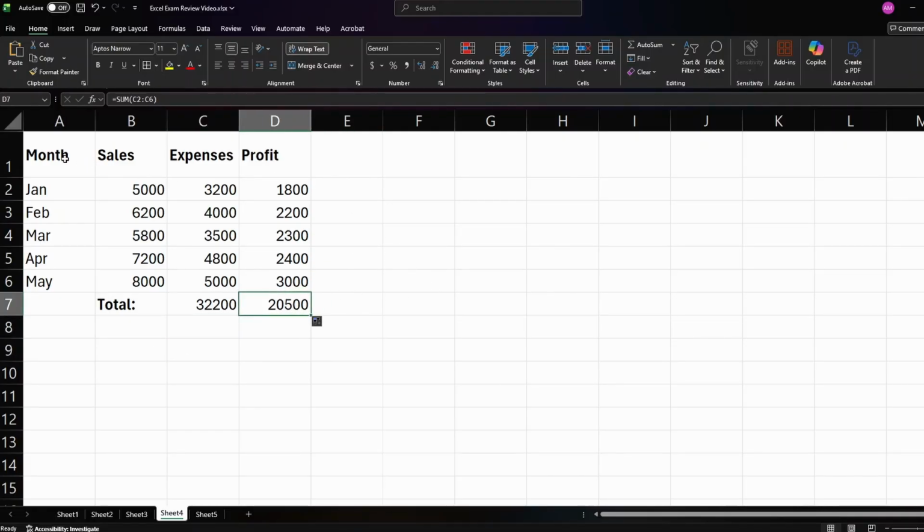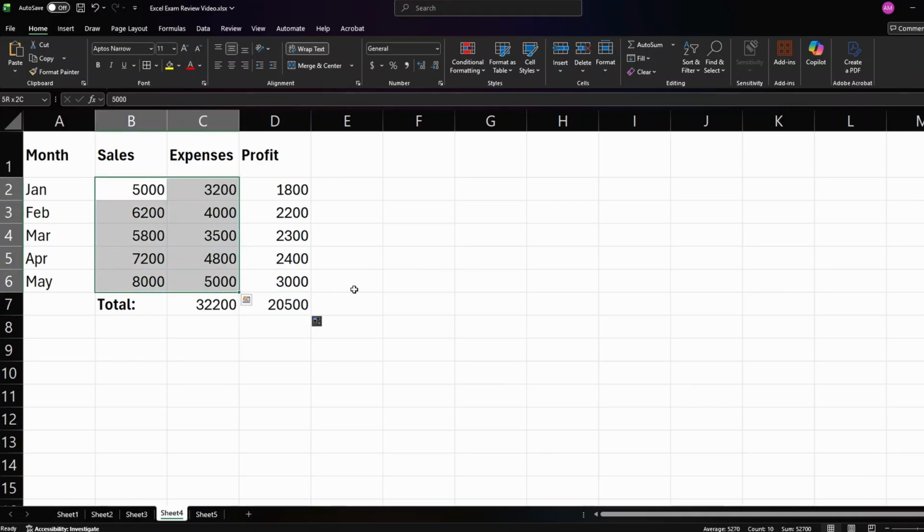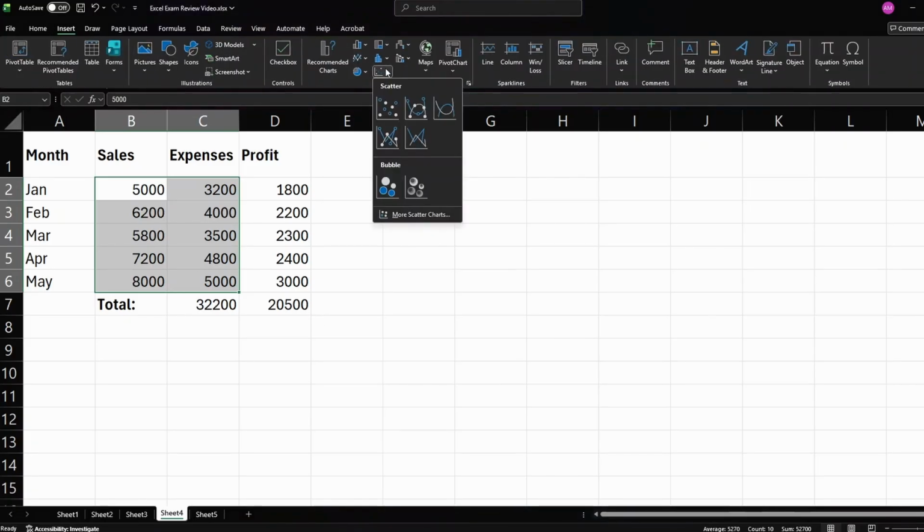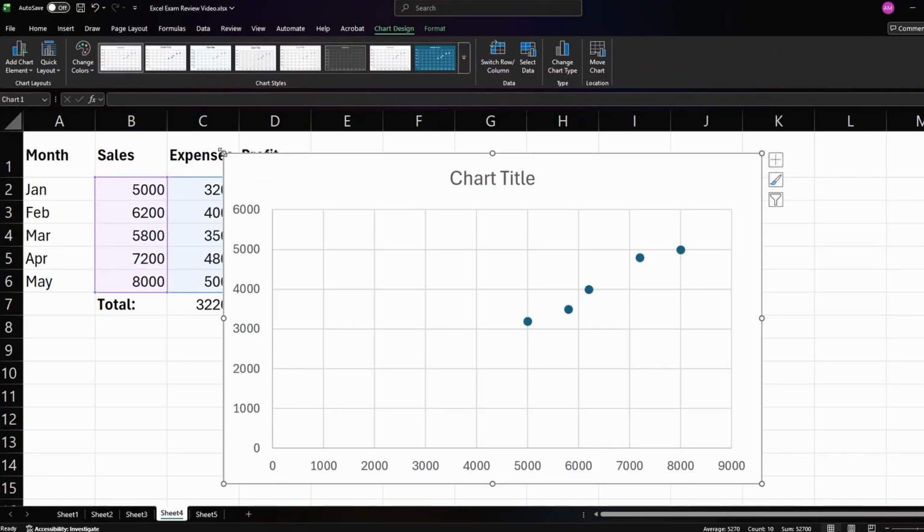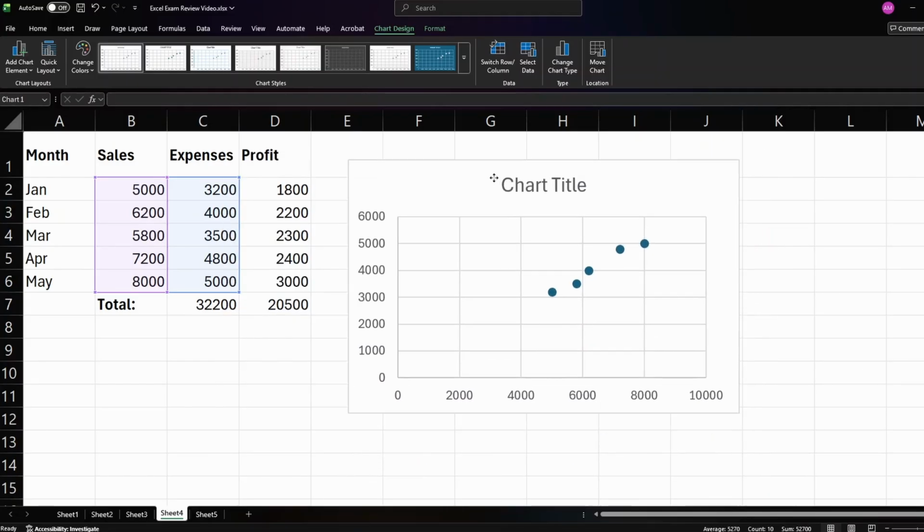Now let's say we want to do some data analysis with graphs. We can select our data that we want to analyze, such as sales and expenses, and then go to Insert, and let's start with a scatter plot. I'm going to start with a scatter plot like this. I'm going to make it a little bit smaller.